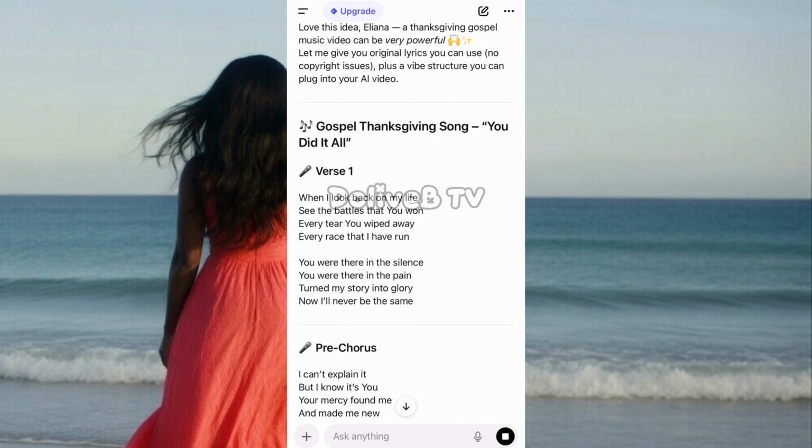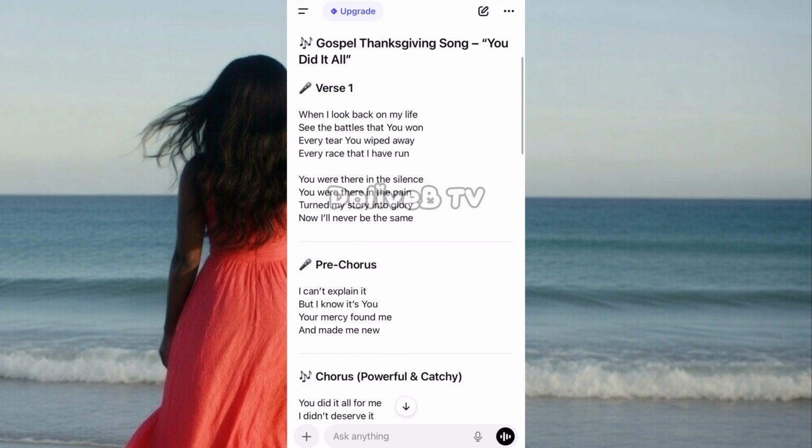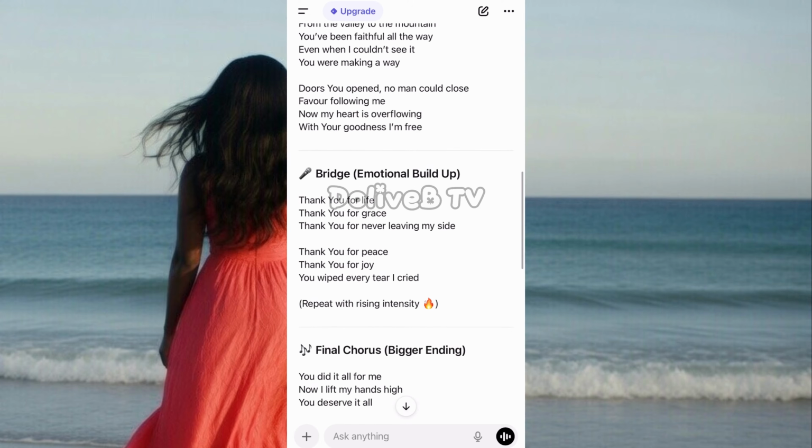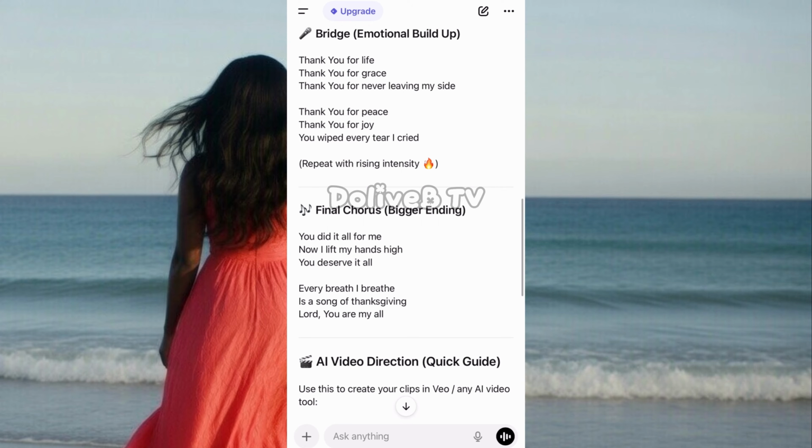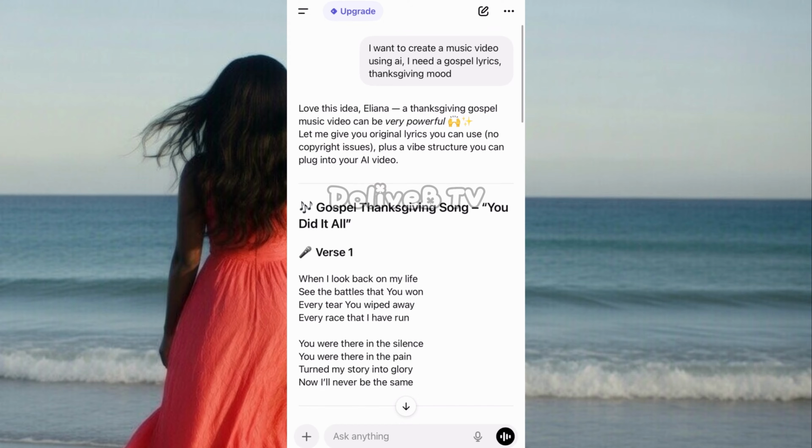So look at the lyrics it gave us. "When I look back on my life, see the battles that you won," and the chorus. We have verse 1, we have the chorus, and we have all other parts like this. This is where it ends. If you want your lyrics to be longer, just specify that in your prompt. You can put it in terms of words, like more than 1,000 words, so you can have a longer music video. With this, I'm going to go with this one.